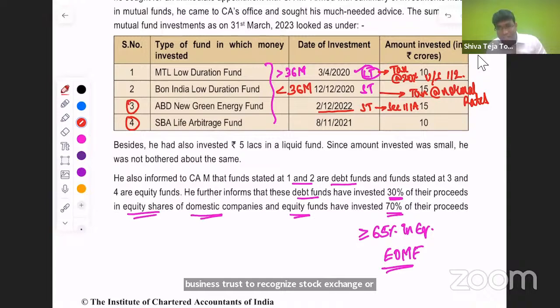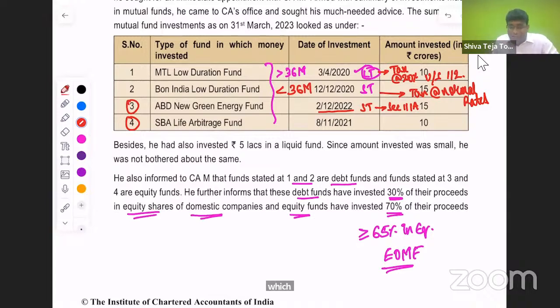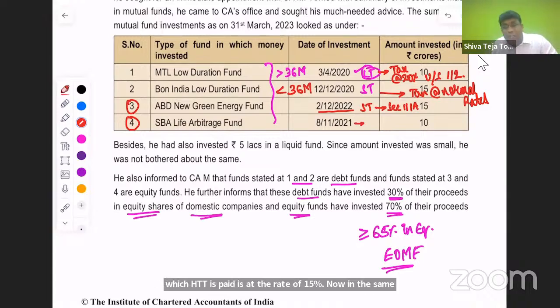of 15%. Now, in the same line, for the next point, 8/11/2021, that is definitely going to become long-term because it is more than 12 months. And when it is long-term, we are going to apply provisions of section 112A. And 112A says long-term capital gains with respect to equity-oriented mutual fund, we are going to tax at the rate of 10%, that too on amount exceeding 1 lakh.